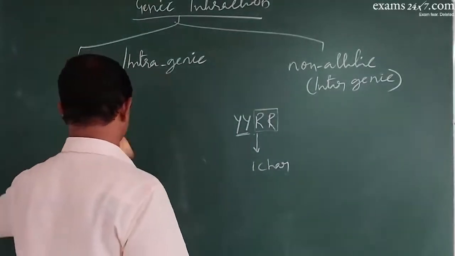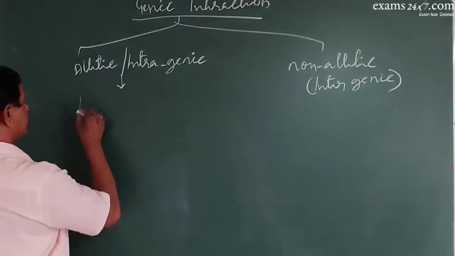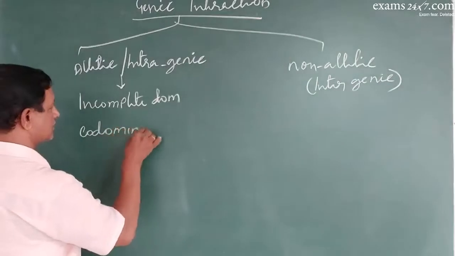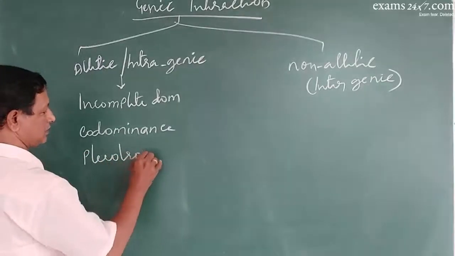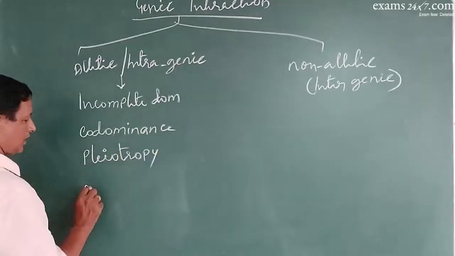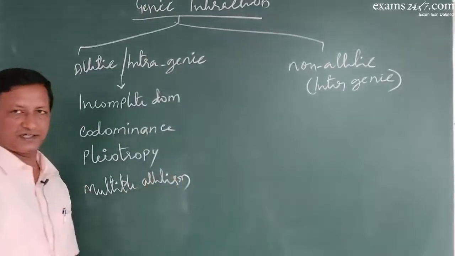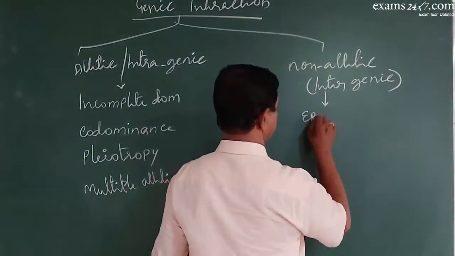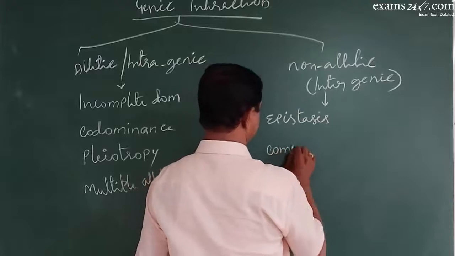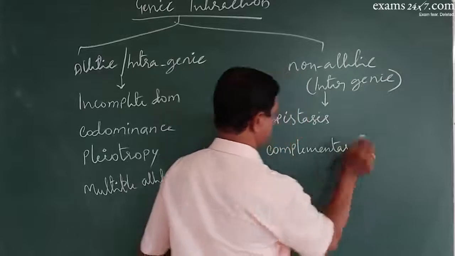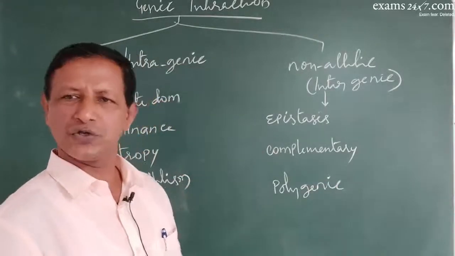We have again many types under each. In allelic interaction, we have incomplete dominance, codominance, then pleiotropy or multiple allelism, etc. Here we have epistasis, then complementary genic interaction, then polygenic interaction. So many types are there, still many more. I am just introducing you to some samples.